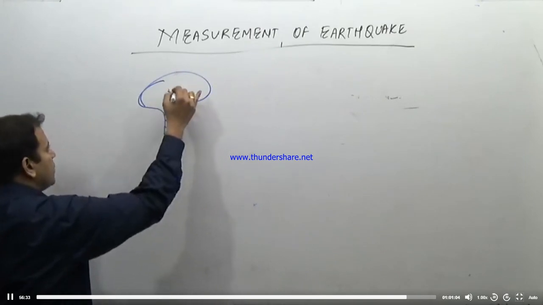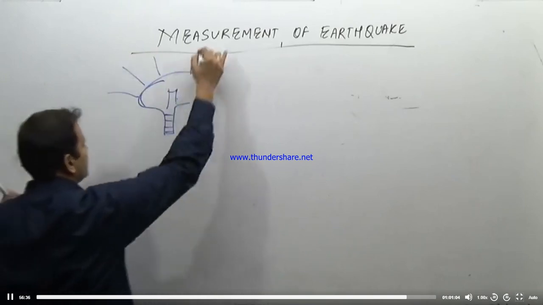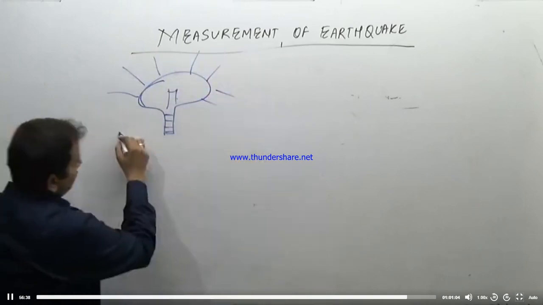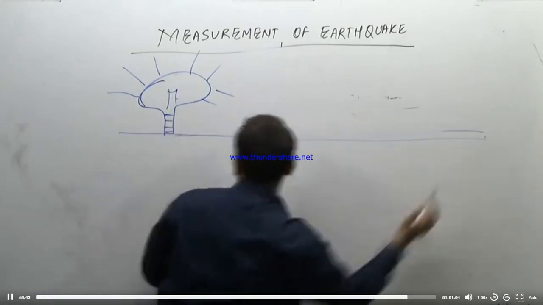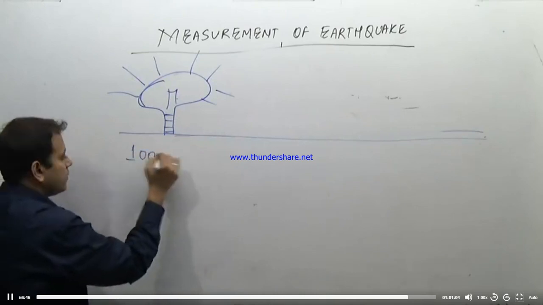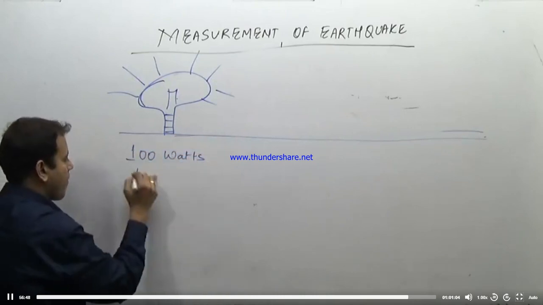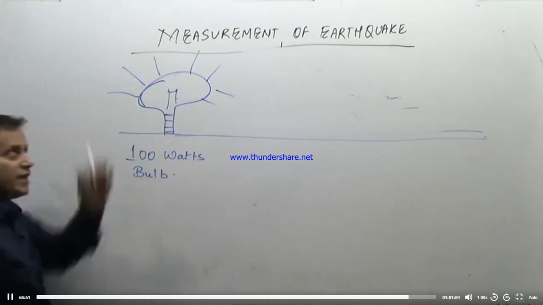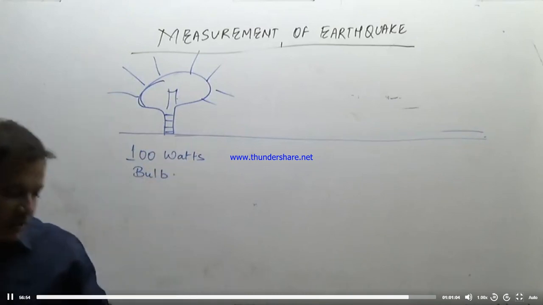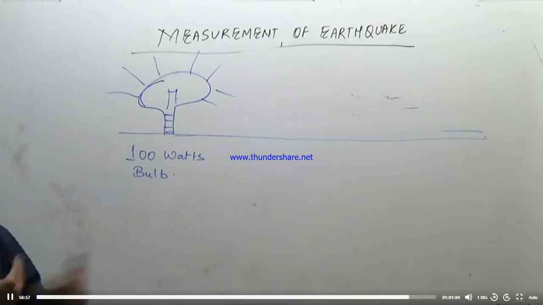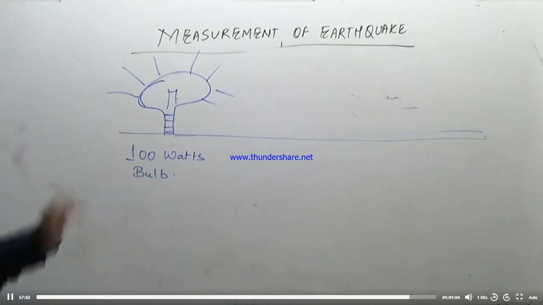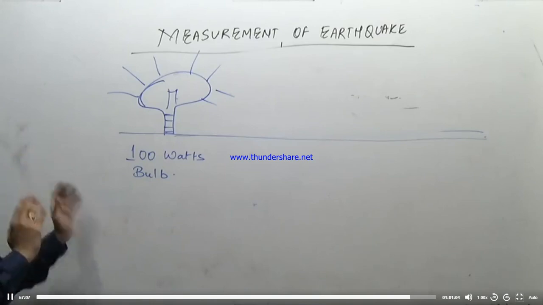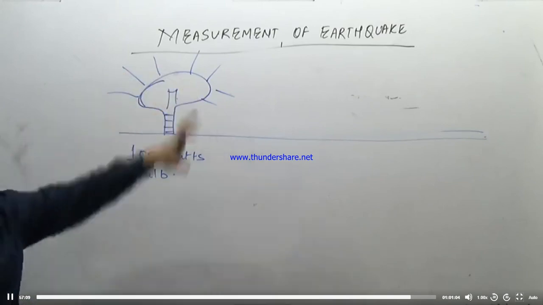This is a bulb which is giving light in this region. This is a 100 watt bulb. Or take this tube light for example. The amount of energy released by this 100 watt bulb is obviously 100 watt. So what is the amount of energy released is the magnitude. Compare this with an earthquake. So this 100 watt bulb will release 100 watt of energy.